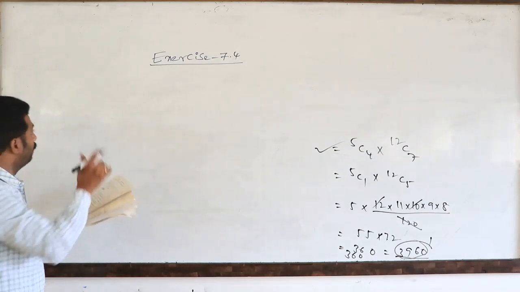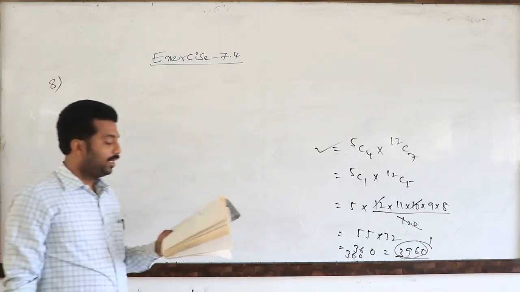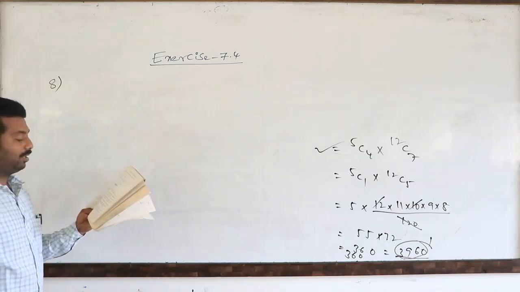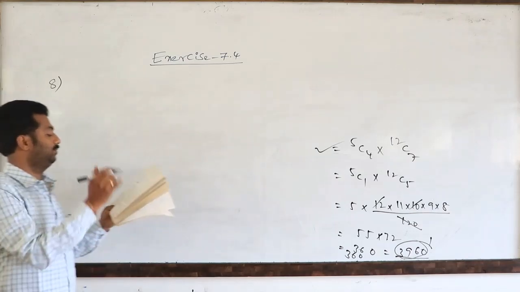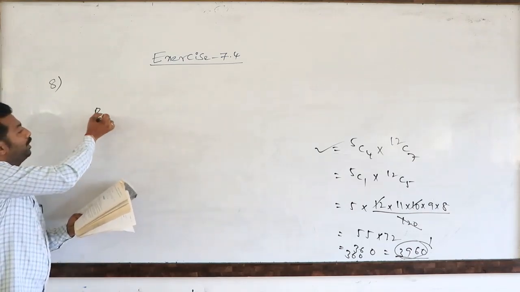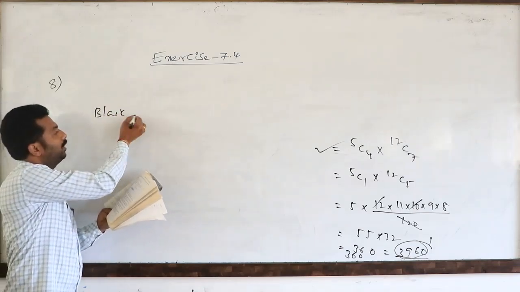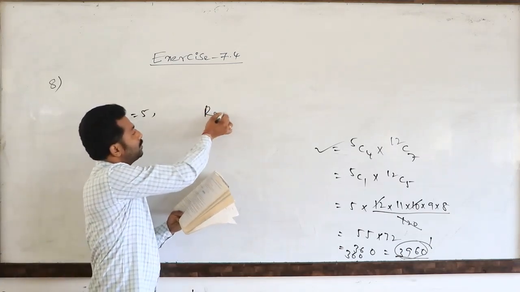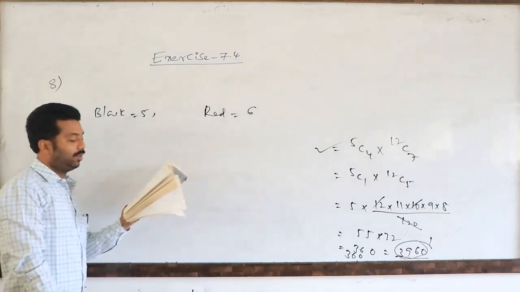Question number 8. Read the question. A bag contains 5 black and 6 red balls. Determine the number of ways in which 2 black and 3 red balls can be selected. So they have given 2 colors. One is black, and there are 5 black balls. The second color is red, and there are 6 red balls.